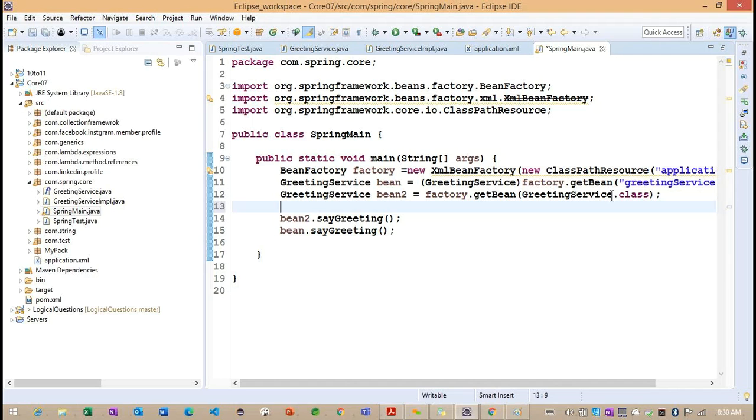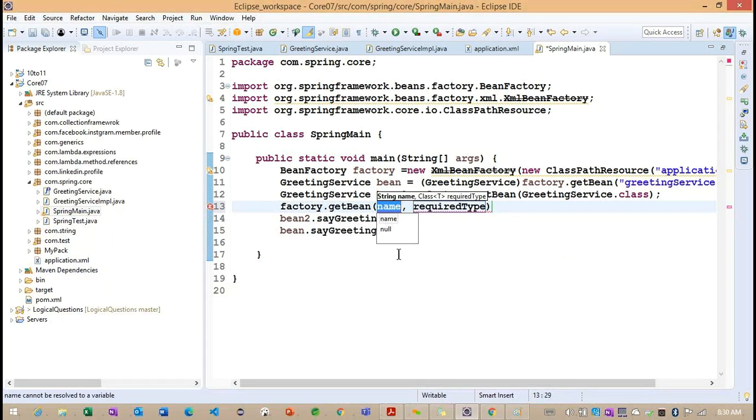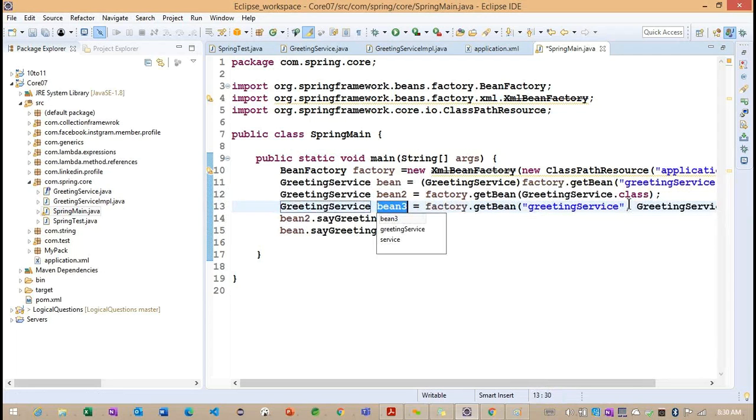And this is all about the getBean method. If I want to work with one more getBean method, now you can provide the bean name and the class type. Here I want to provide this particular greeting service, and the required type I want to provide as this particular class type.